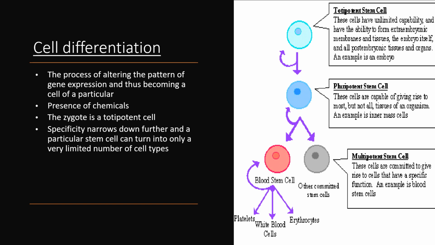The zygote is a totipotent cell. Its daughter cells can become any cell type. As the development proceeds, some of the cells become pluripotent, which can become many but not all cell types. And later on, the specificity narrows down further and particular stem cells can turn into only a very limited number of cell types. For example, a few types of blood cells, but not bone or brain cells or anything else. This is why embryonic stem cell research is more promising than the adult stem cell research.